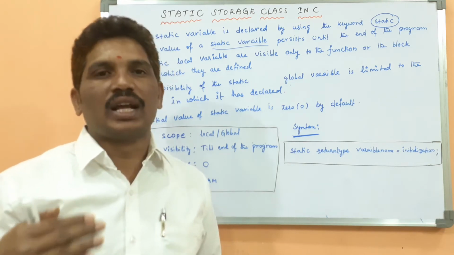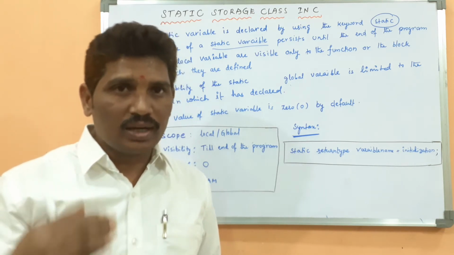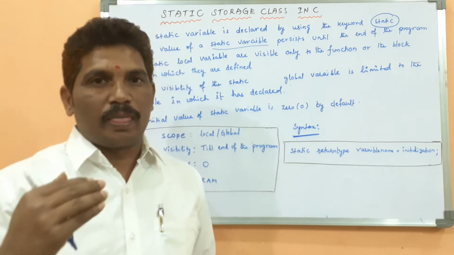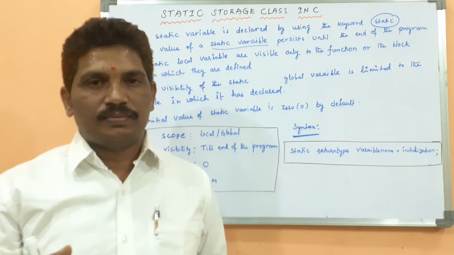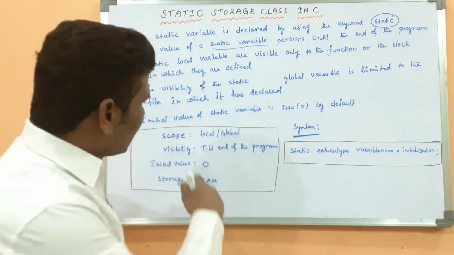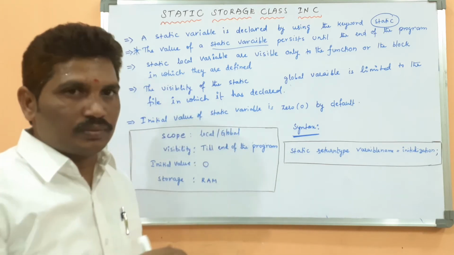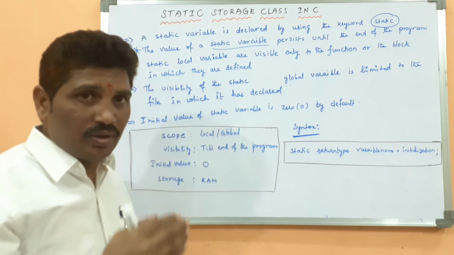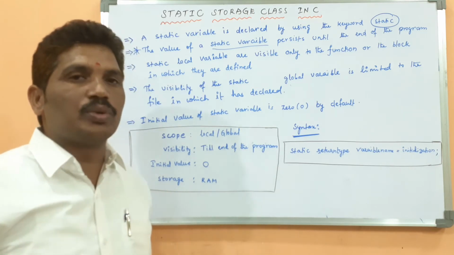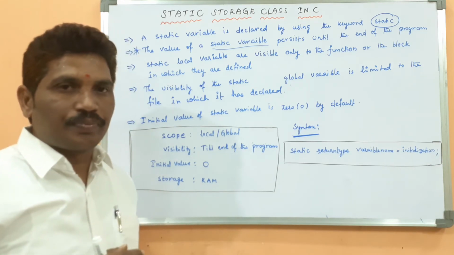But the default value of an auto variable is garbage. Here it is 0. That is the difference. It is asked at the time of interviews. It is very, very important. The storage classes concept is very important in C.